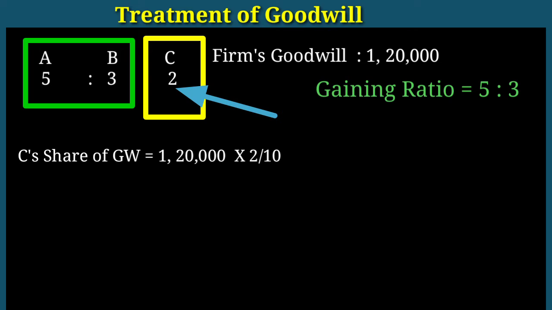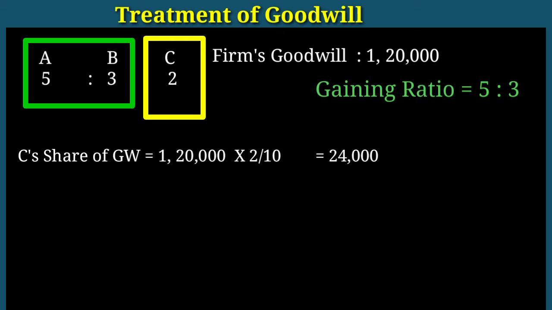Out of that, 2/10 is C's share. So, C's share of goodwill equals 1,20,000 into 2/10. That's equal to 24,000. This is the sacrifice of C, 24,000.